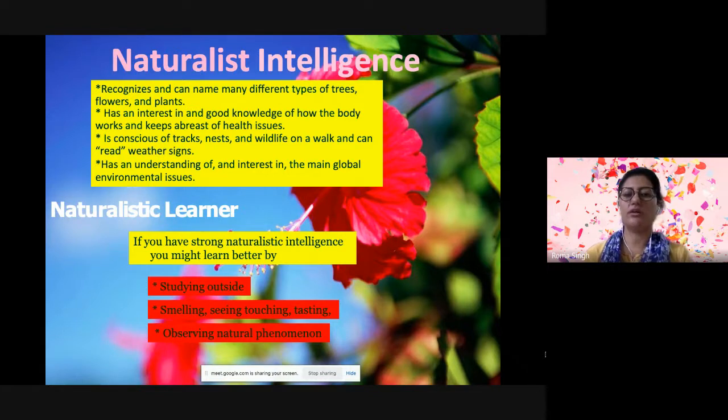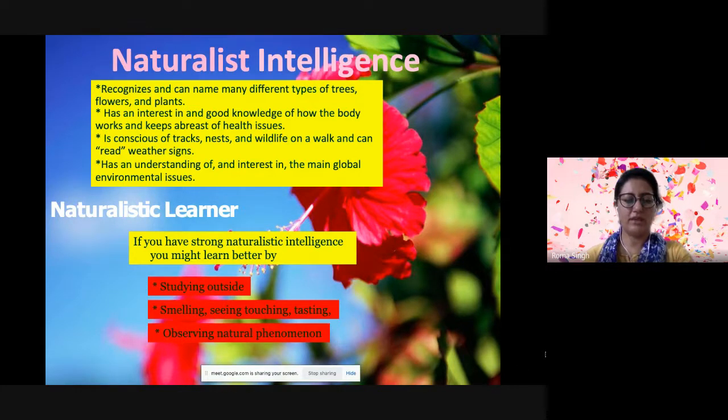If you have strong naturalist intelligence, you might learn better by studying outside, by sitting among the nature, smelling, seeing, touching, or tasting. You try to enjoy things, whatever is provided by environment. You try to observe the natural phenomena. You become happy just by hearing the chirping of the birds.